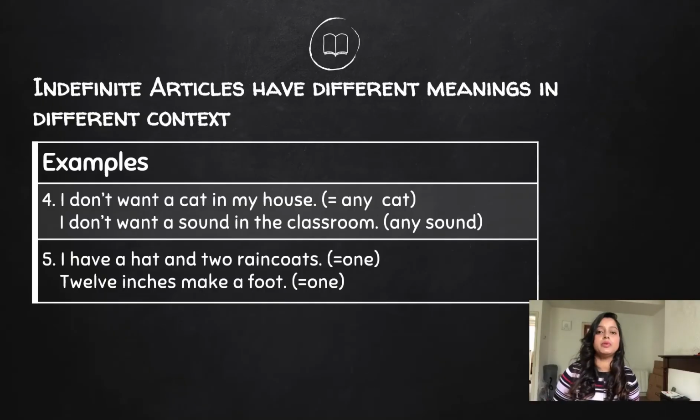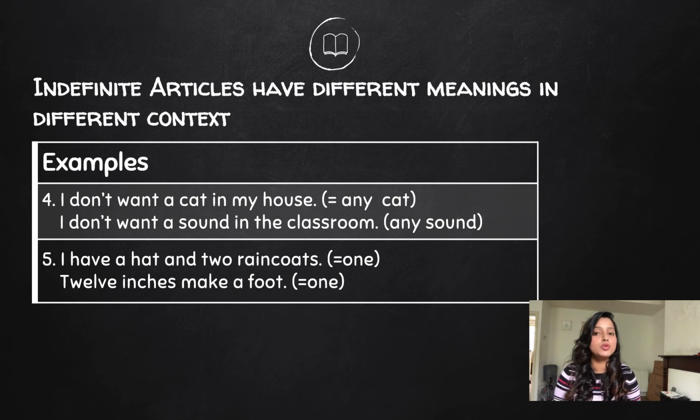The indefinite article can also mean any. For example, I don't want a cat in my house. What I mean is, I don't want any cat in my house. For example, I don't want a gun in my house. So I don't want any gun in my house.